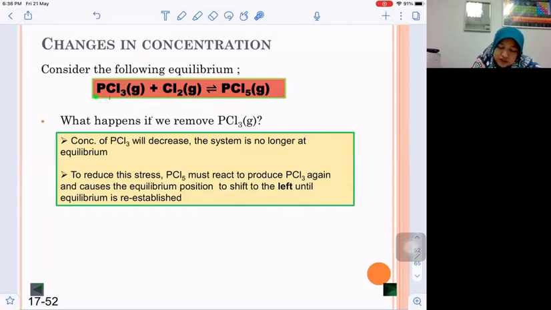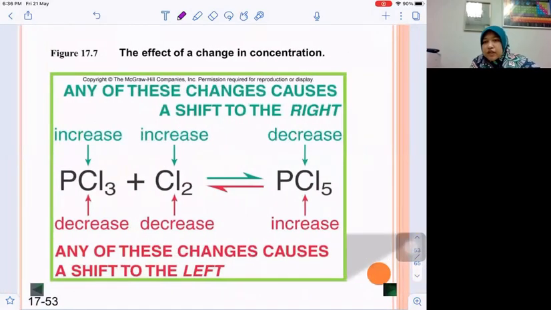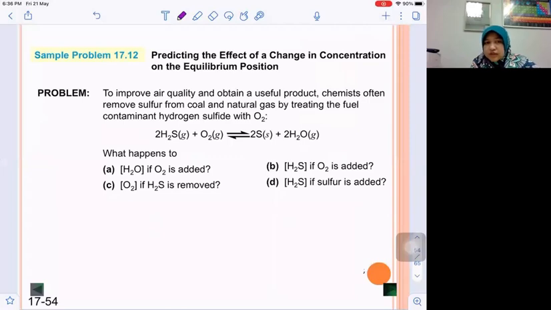To produce PCl3, the reaction needs to proceed in the reverse direction, which is to the left, by consuming PCl5. PCl5 will produce Cl2 and also PCl3. So when the concentration of PCl3 decreases, the reaction will shift to the left. It will make the concentration of Cl2 increase, because to produce PCl3 we also get Cl2 as a side product, and the concentration of PCl5 decreases. That is the effect of concentration on a system at equilibrium.